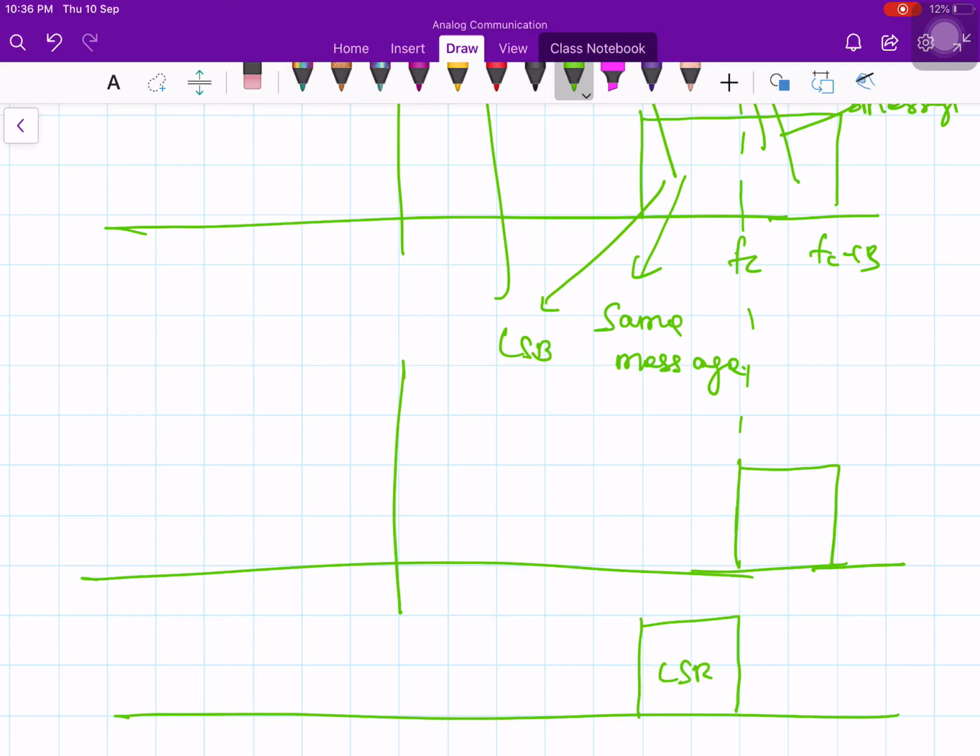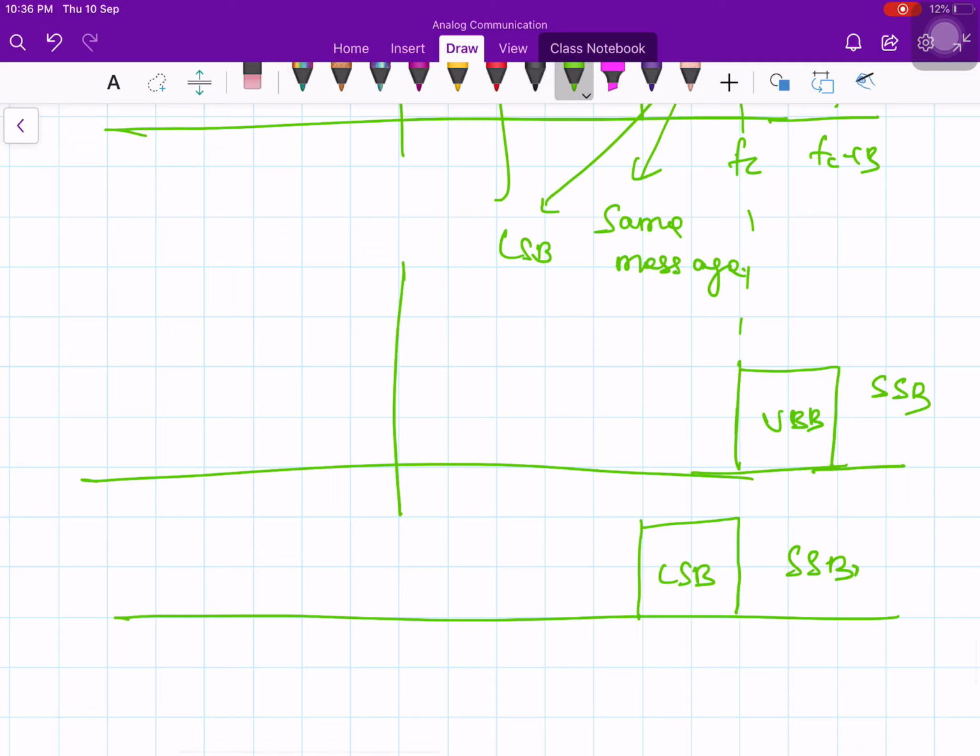This is LSB, USB. These are called single sideband modulation because they contain only one sideband. Even though it transmits a single sideband, it will have full information. No need to transmit the lower sideband.